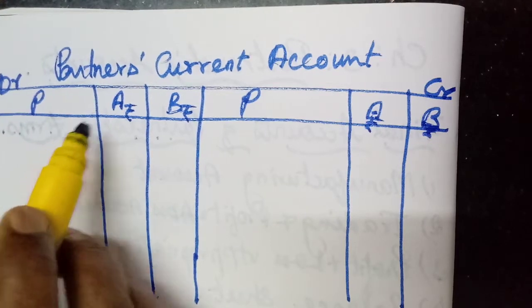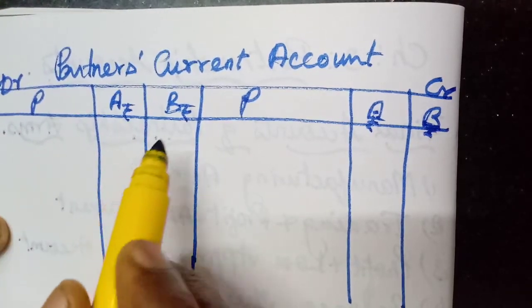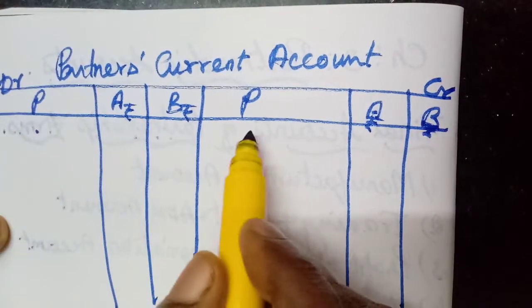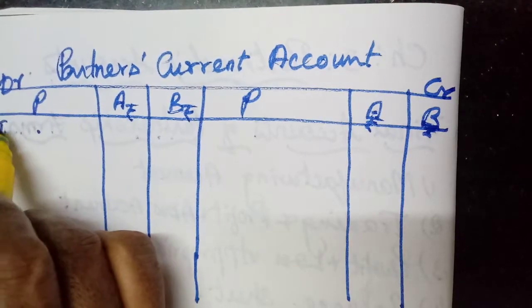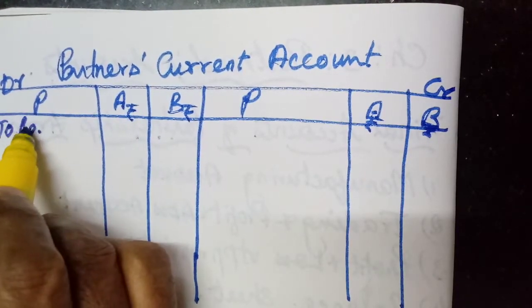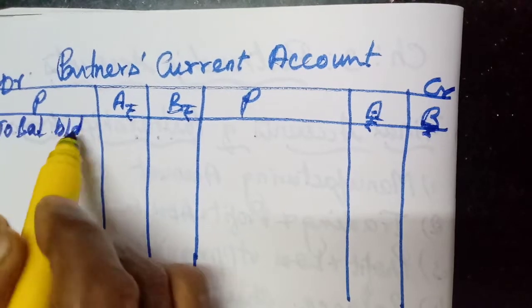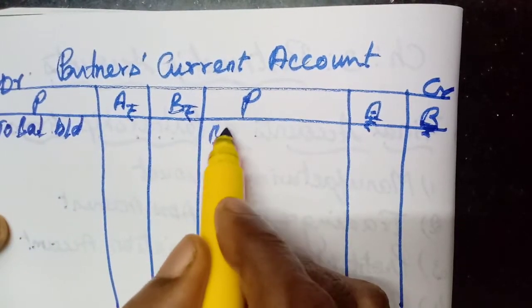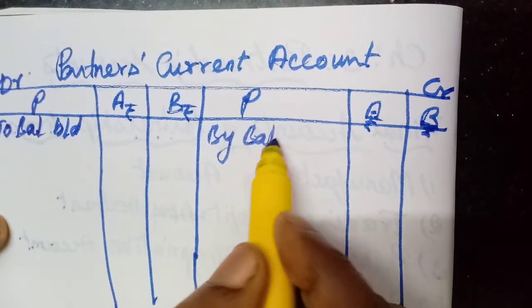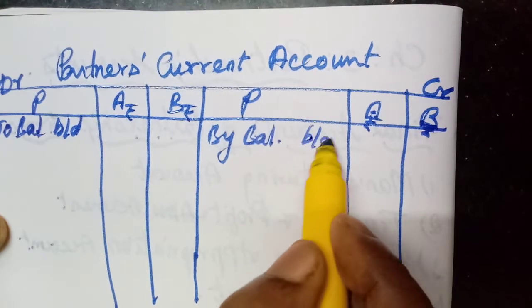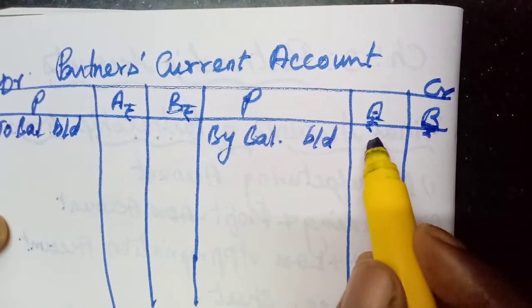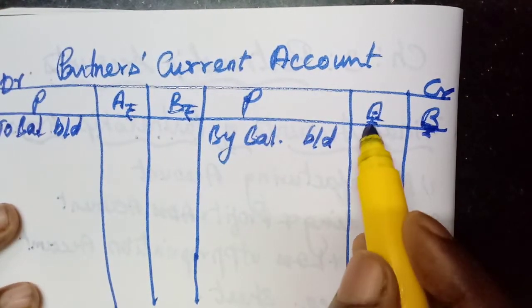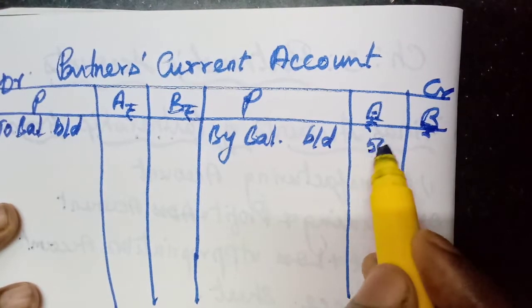Then partner's current account may have either debit balance or credit balance. If it is debit balance, you have to write to balance brought down. If it is credit balance, by balance brought down. If it is for A, 5,000.